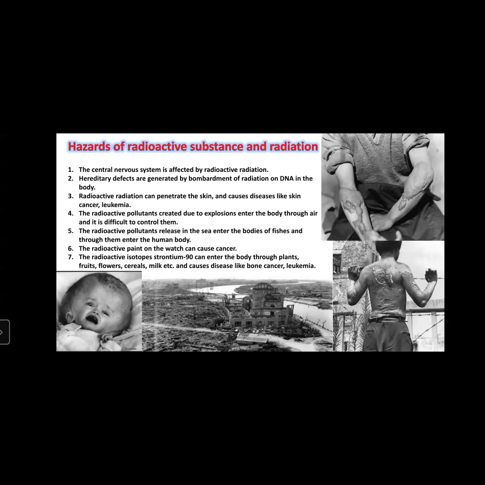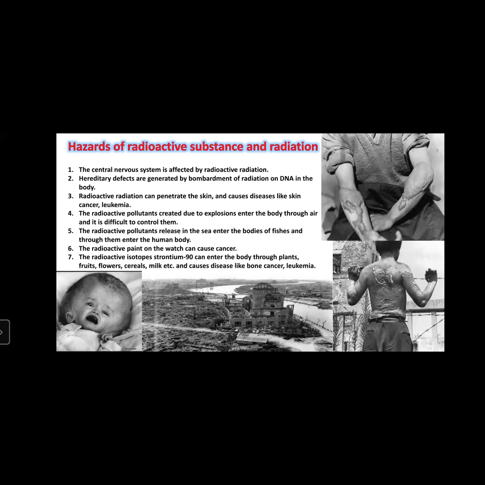The radioactive isotope strontium 90 can enter the body through plants, fruits, flowers, cereals, milk, etc., and cause diseases like bone cancer, leukemia, etc. Strontium is an element, and its isotope strontium 90 is a radioactive substance, which means it releases radiation.